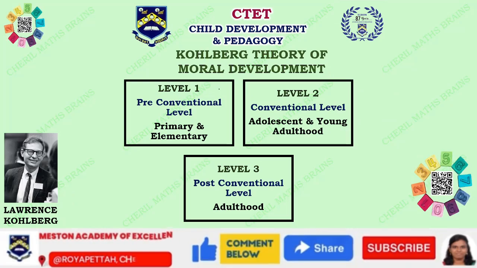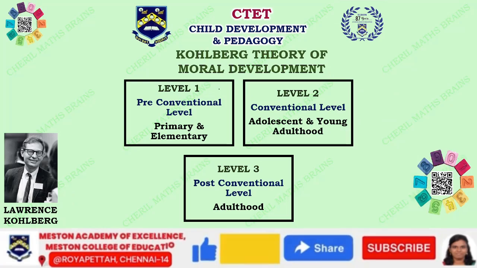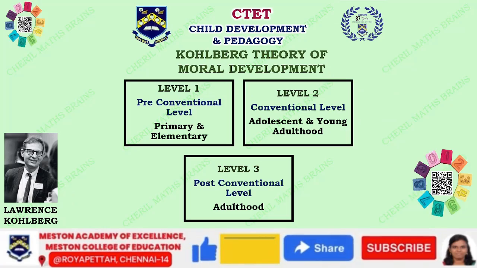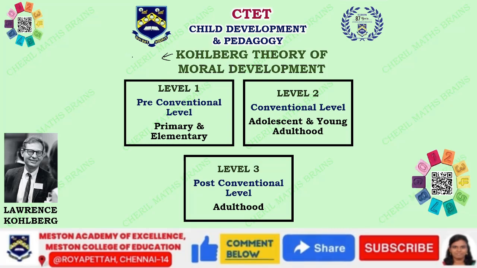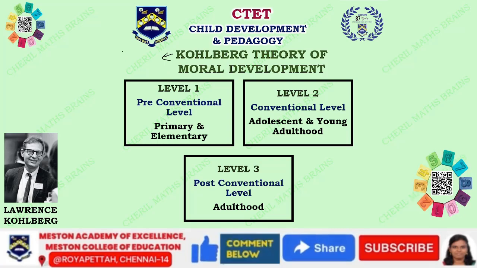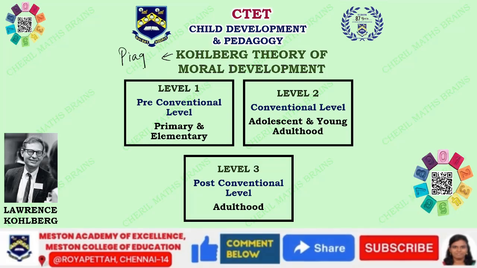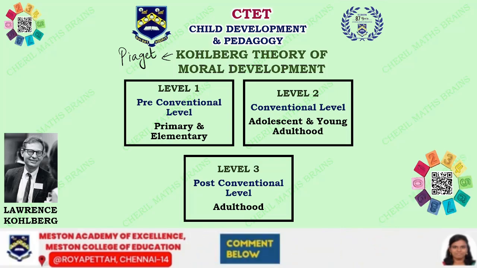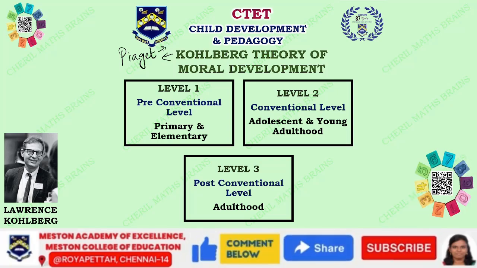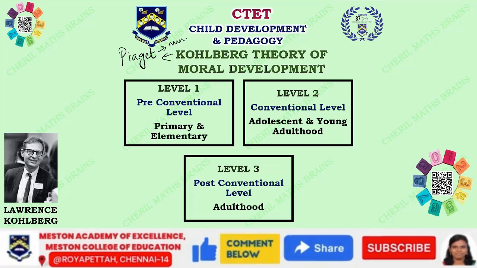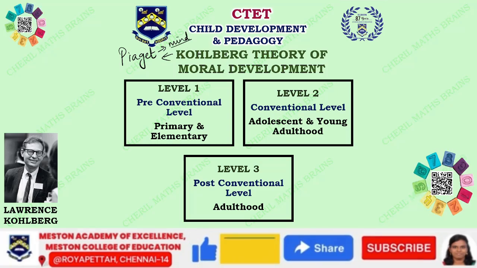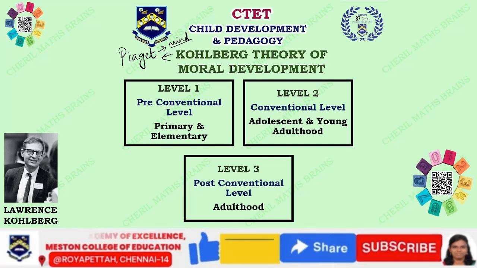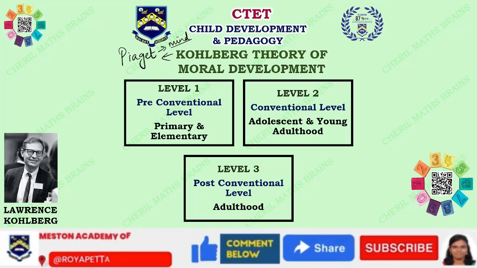Now, let's get into Kohlberg's theory of moral development. He worked on Piaget's theory. He didn't come up with a theory all of a sudden, but worked on the theory given by Piaget on cognitive development. Piaget worked on the cognitive, which relates to the mind, the way children think, and the consciousness of a child's mind, which keeps the child active.